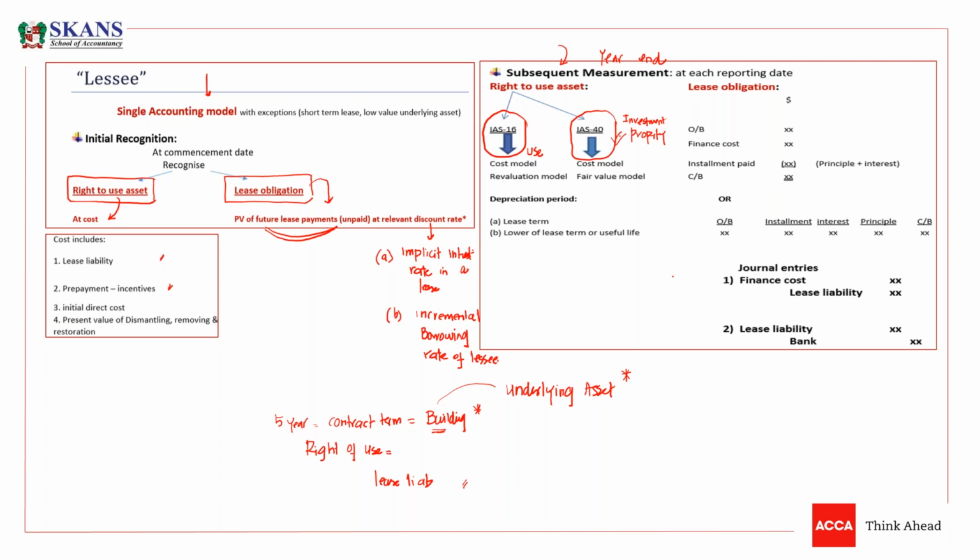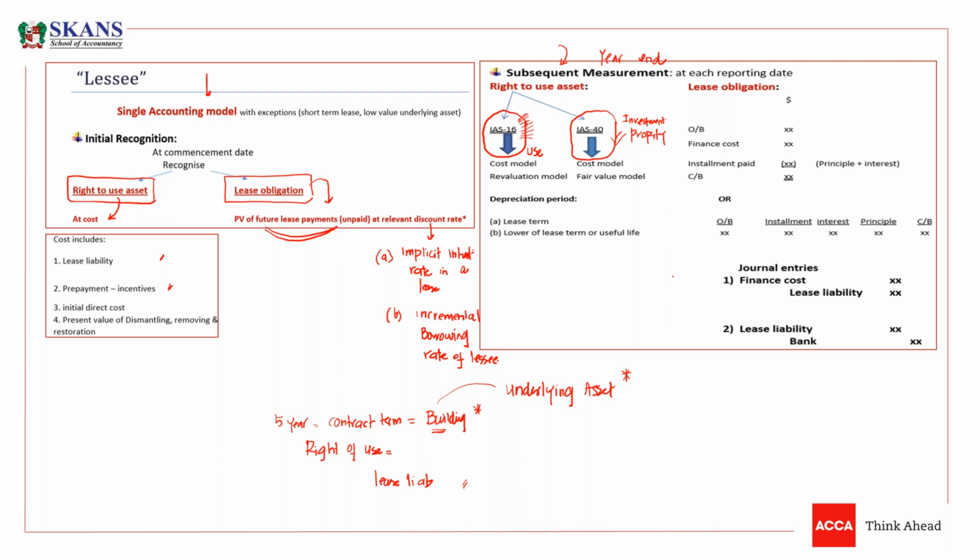Obviously it will not be counted under IAS 40, because IAS 40 only deals with property. Then it will be under IAS 16. Every plant and machinery, either used or given on rent to others, would be part of IAS 16.